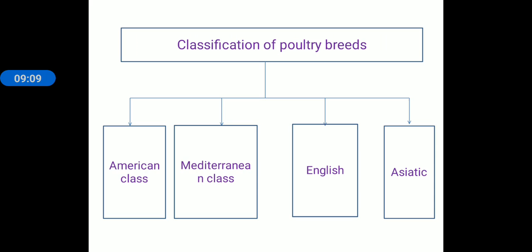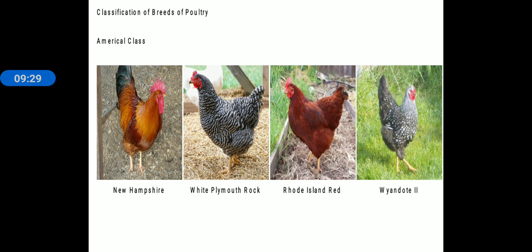Now classification of poultry breeds. This classification is done according to the regions where they are found, or their locality or native place. So American class, Mediterranean class, English class, Asiatic class. Here are some birds from the American class: New Hampshire, White Plymouth Rock, Rhode Island Red, Wyandotte. These birds are from the American class.